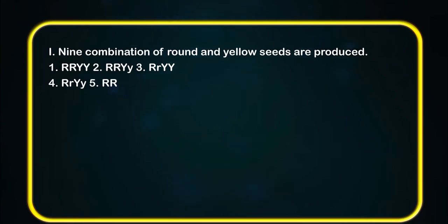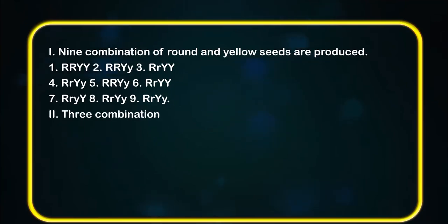Capital R, capital Y, small y. 6. Capital R, capital Y. 7. Capital R, small y, capital Y. 8. Capital R, capital Y, small y. 9. Capital R, capital Y, small y.